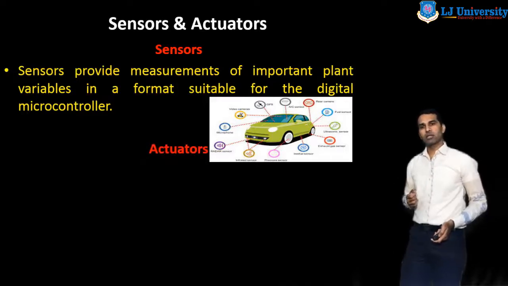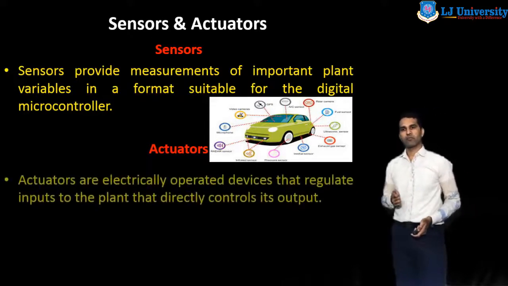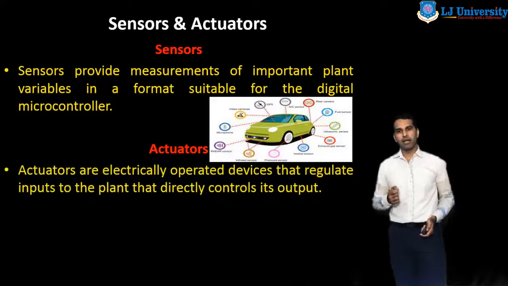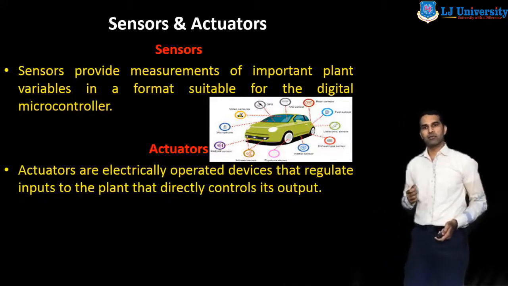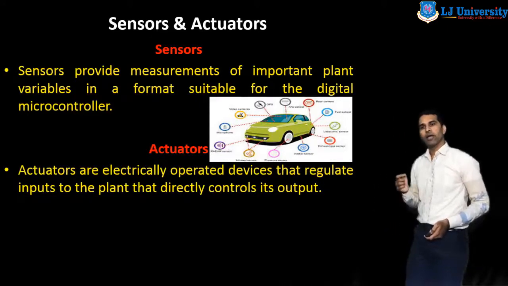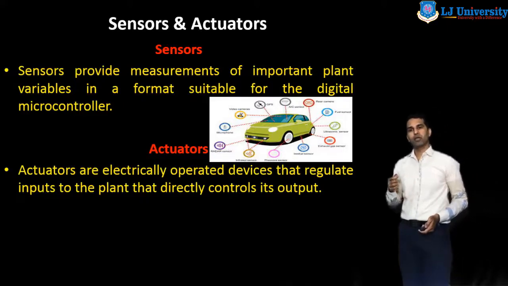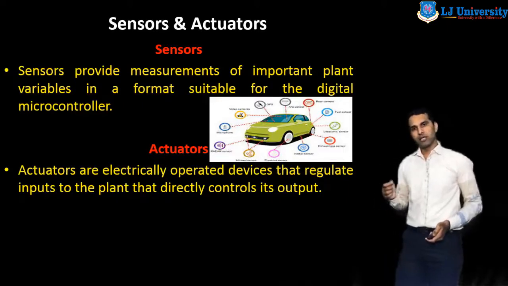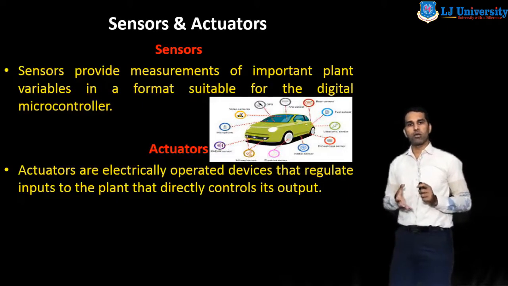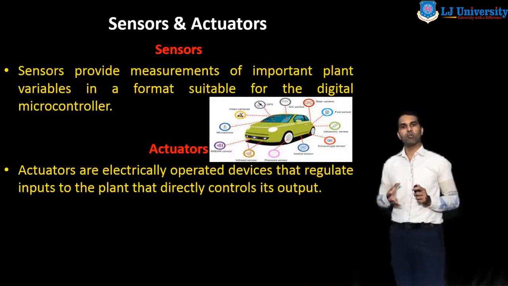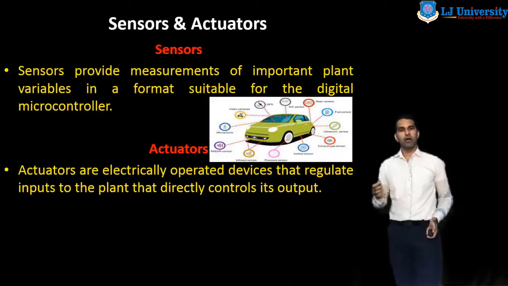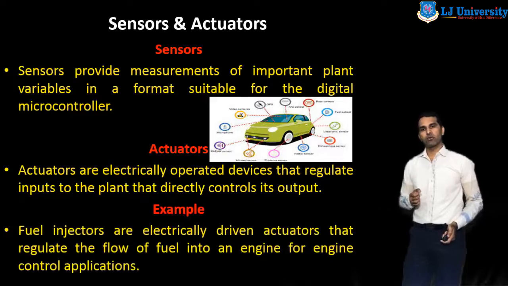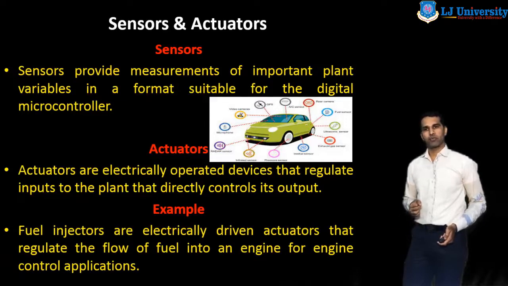The second term is actuators. Actuators are electrically operated devices that regulate input to the plant that directly controls its output. The actuator is generally used to control the output of the controller. Now we understand the operation of an actuator with one example.